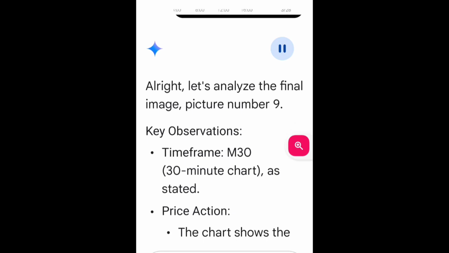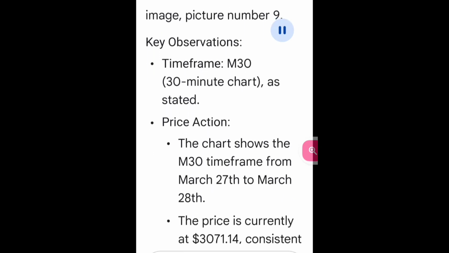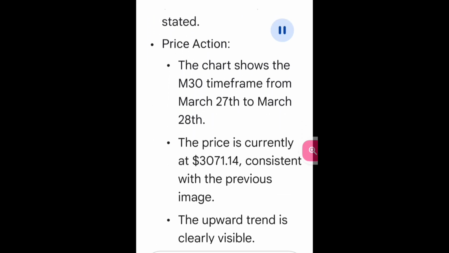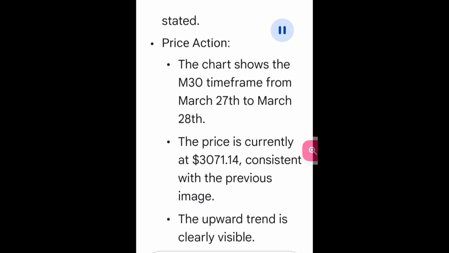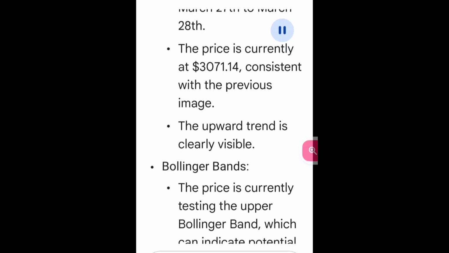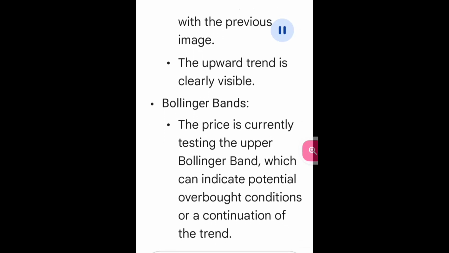Alright, let's analyze the final image, picture number 9. Key observations. Time frame: M30, the 30-minute chart as stated. Price action: the chart shows the M30 time frame from March 27th to March 28th. The price is currently at $3,071.14, consistent with the previous image. The upward trend is clearly visible.